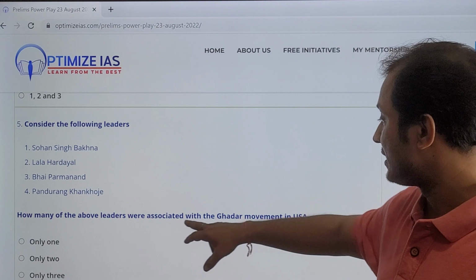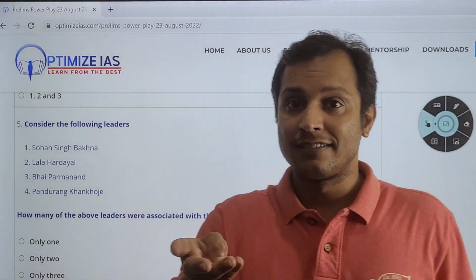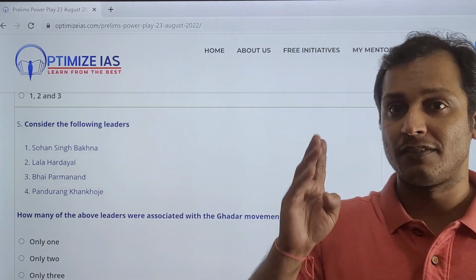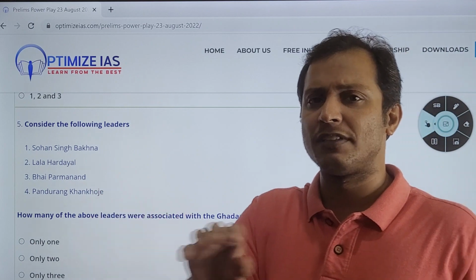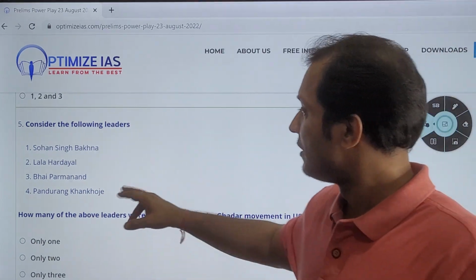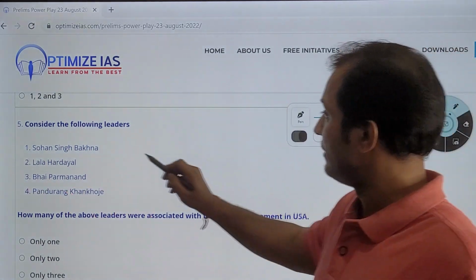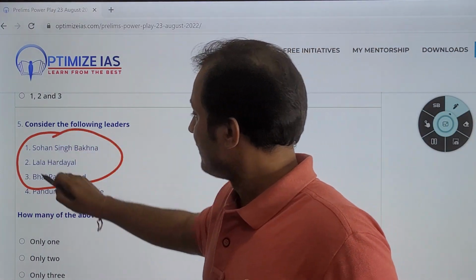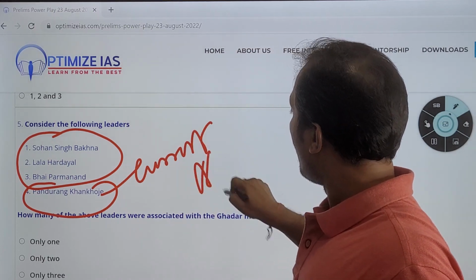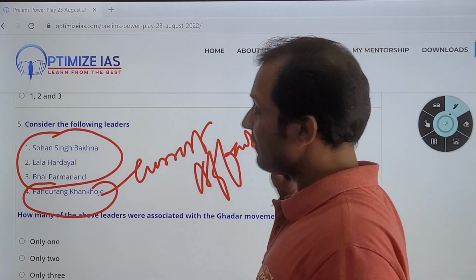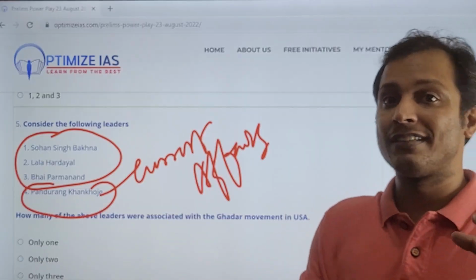were basically associated with the Gadar movement. Sohan Singh Bakhna, Lala Hardayal, we all know, we have read. It is given in the Spectrum. It is given in every history book, Bipin Chandra also. So all these 3 names I have taken from Bipin Chandra, and this name I have taken from current affairs. You see how we have connected current affairs with static.